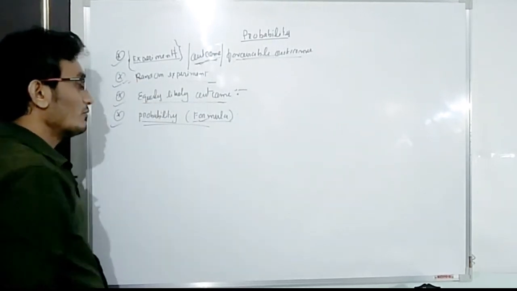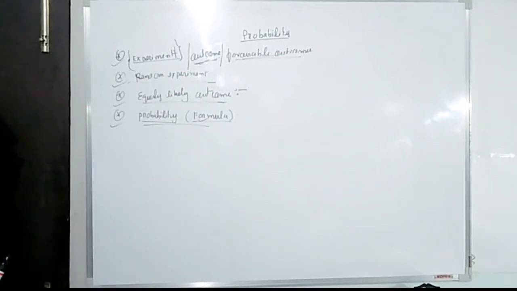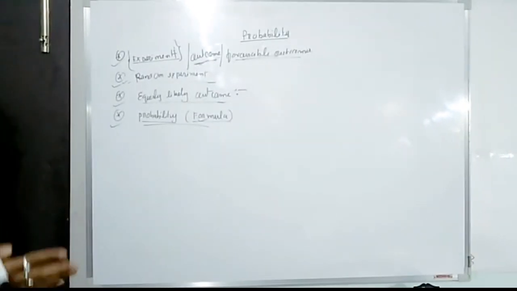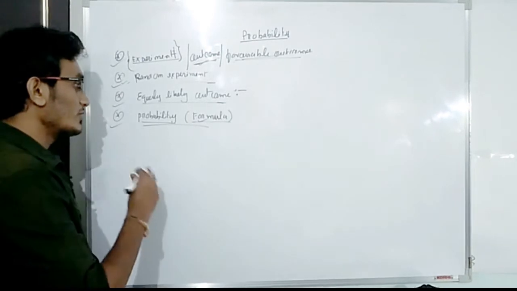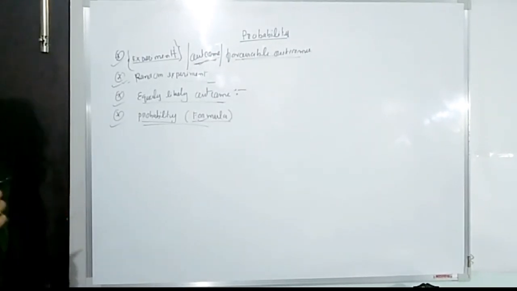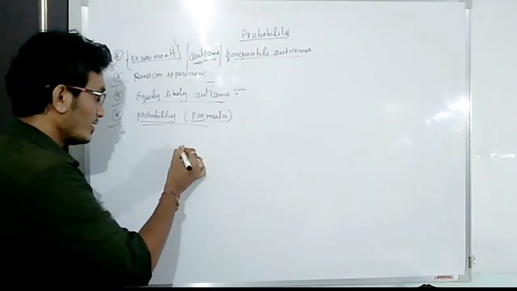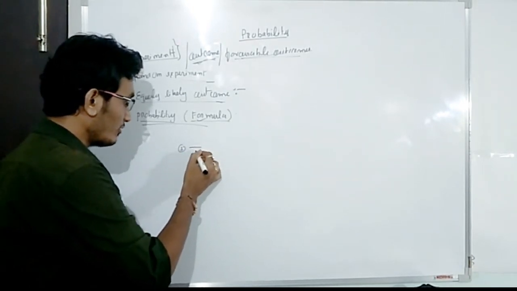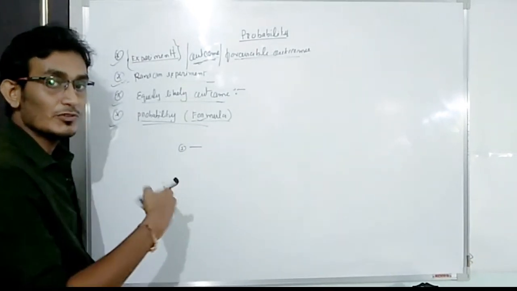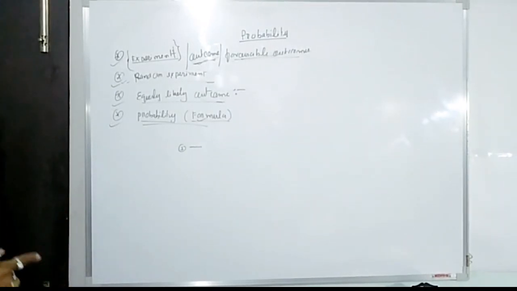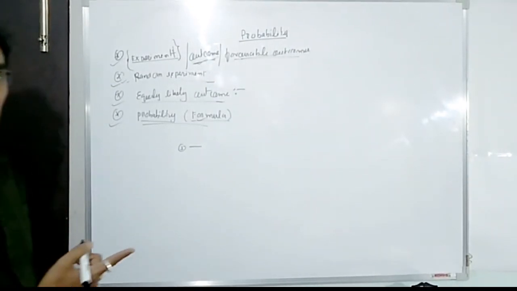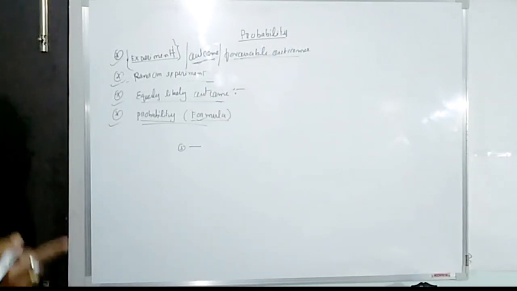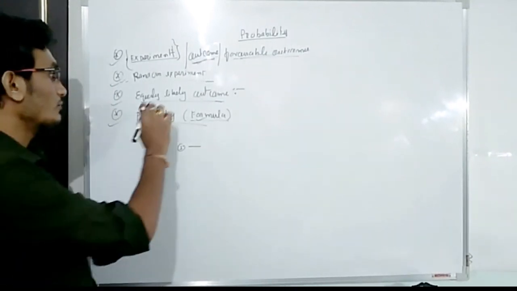Equally likely outcomes. What do we mean by equally likely? Equally likely means whatever outcomes appear, they have equal chances. Suppose you throw a dice: the chance for 1 is the same as the chance for 2, the same as the chance for 3, and so on. Every number has equal chances of appearing. This is the concept of equally likely.